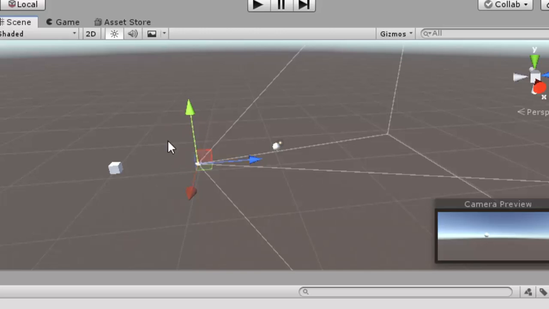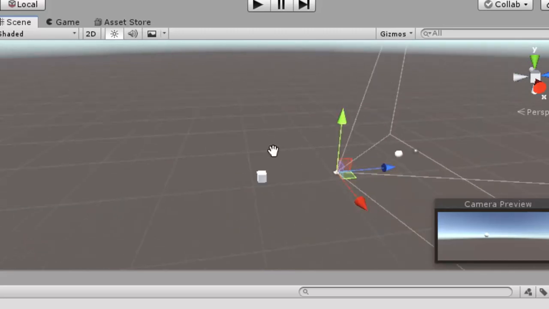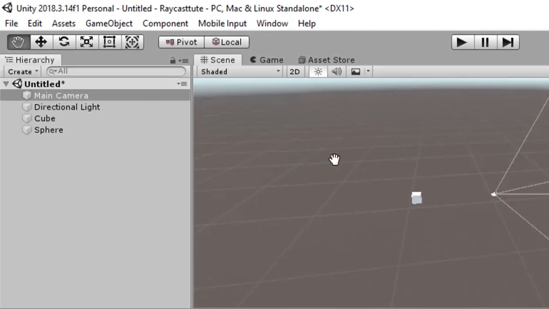What do we have to do if I want to drag the scene from one position to another position? For that you have two options. Either just push your scroll button. Here you can see that the cursor is converted into a hand option. Now you can drag scene from one position to another position. You can take this option from here also.